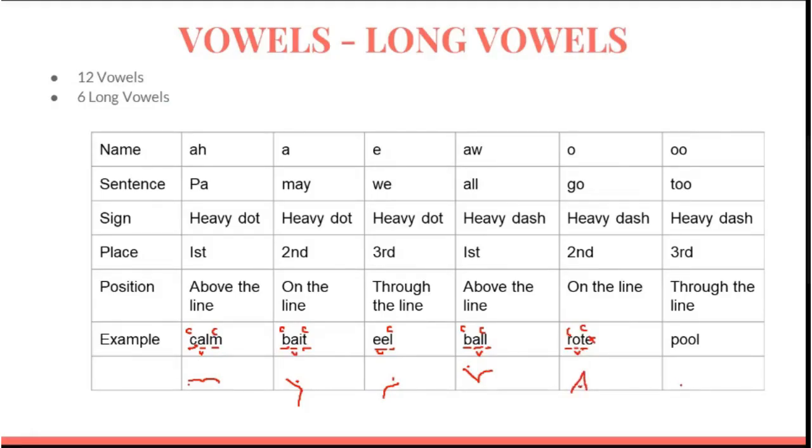Then pool. P is a consonant. L is also a consonant. Q is a vowel. It will be written through the line. Pool.